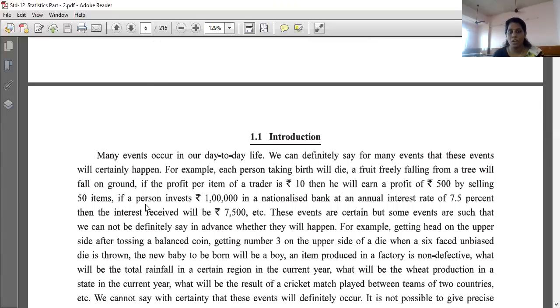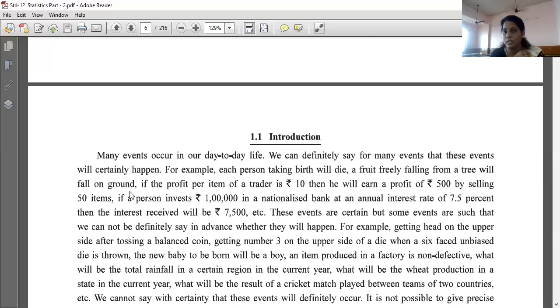So all of you look into your textbooks. So many events occur in our day-to-day life. We can definitely say for many events that these events will certainly happen. For example, each person taking birth will die. A fruit freely fallen from a tree will fall on the ground. If the profit per item of a trader is 10, then he will earn a profit of rupees 500 by selling 50 items. These all are the examples of what is going to happen.